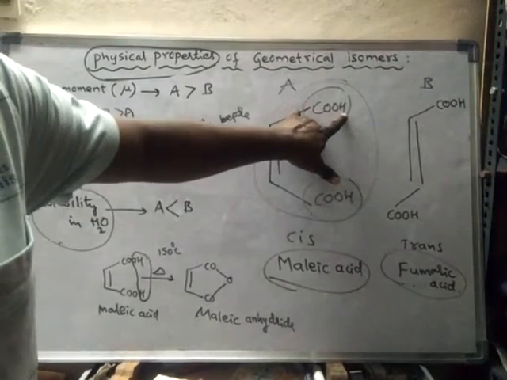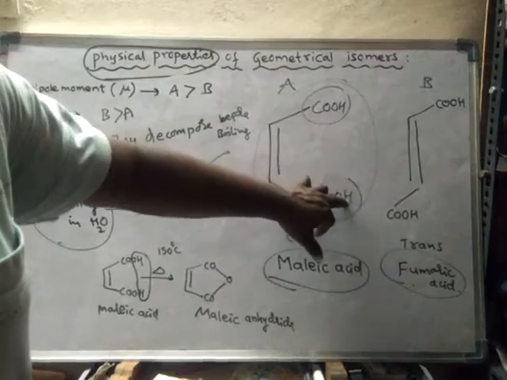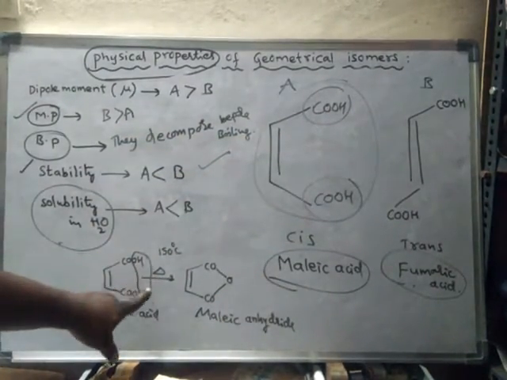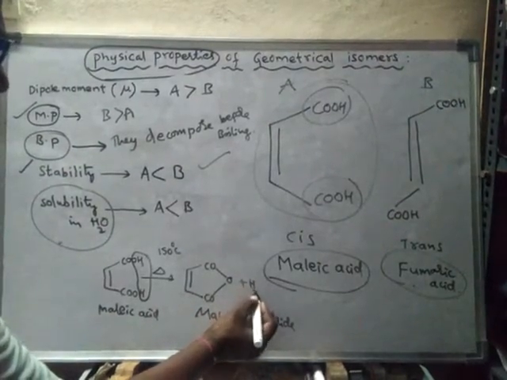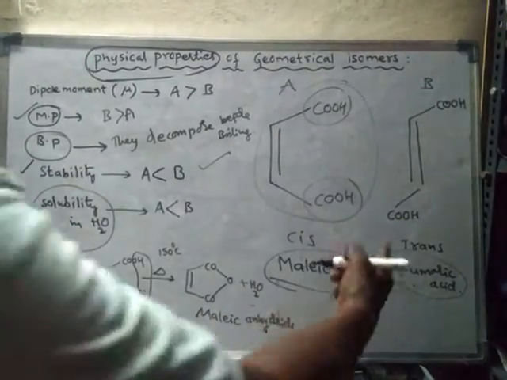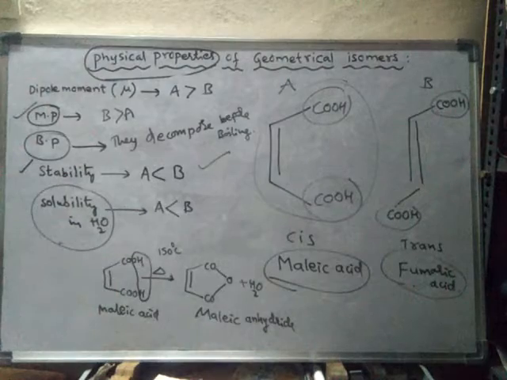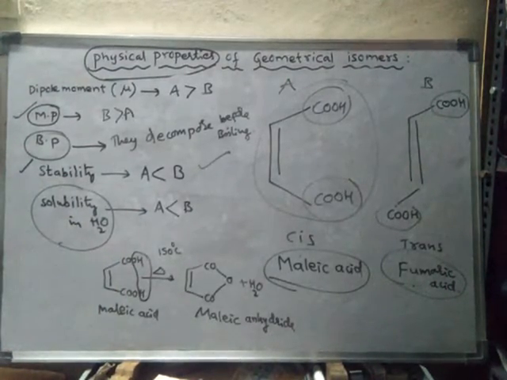One hydrogen from one group and OH from another group will be lost in the form of water. But in the trans form, both the COOH groups are far away from each other. Hence, fumaric acid cannot convert into anhydride. Fumaric anhydride is not possible.